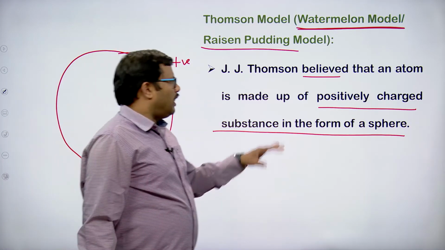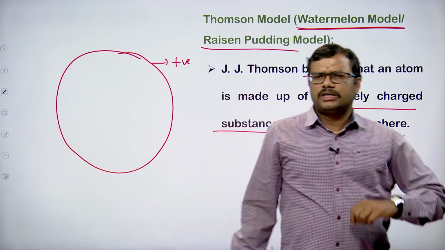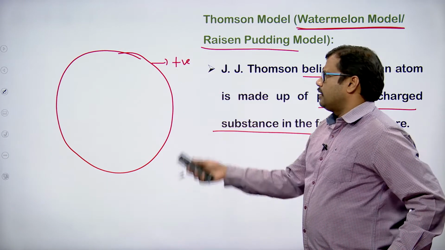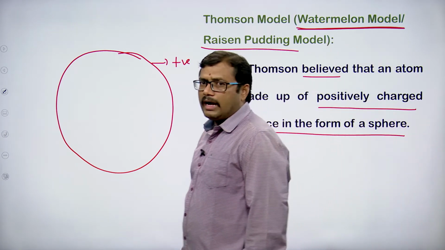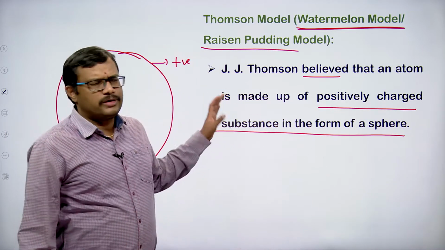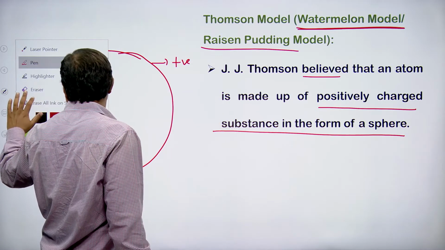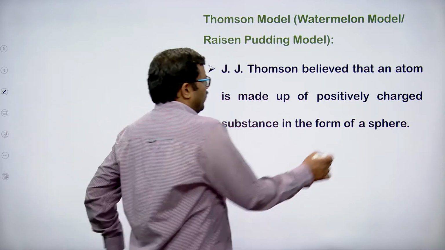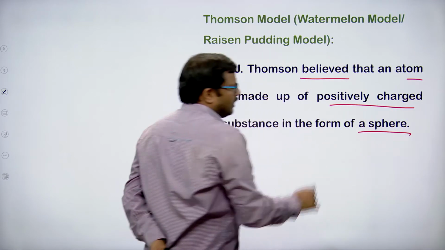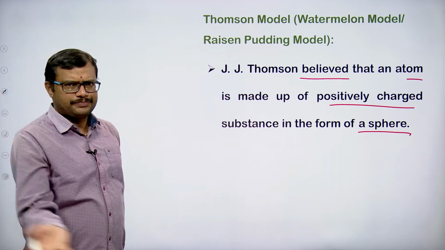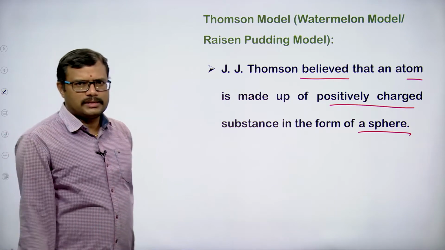This is one point that is observed. I think you know the structure of a sphere, right?